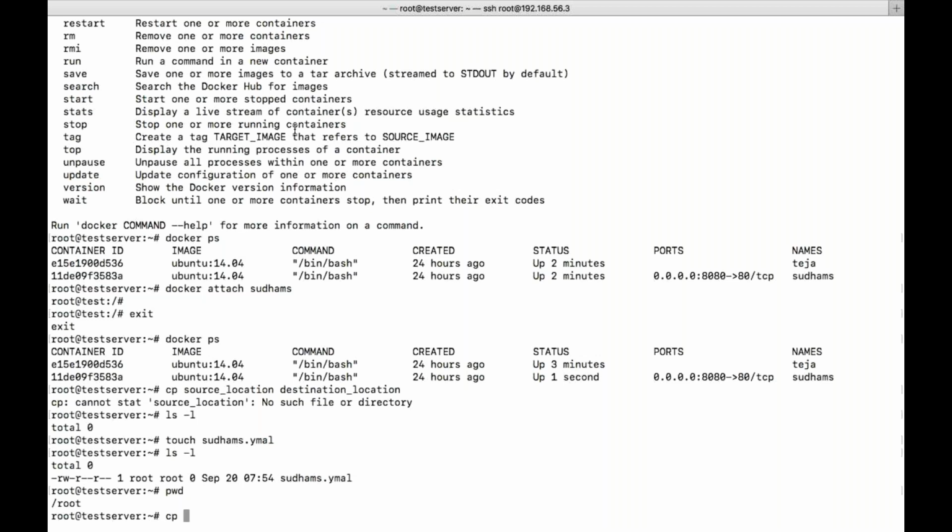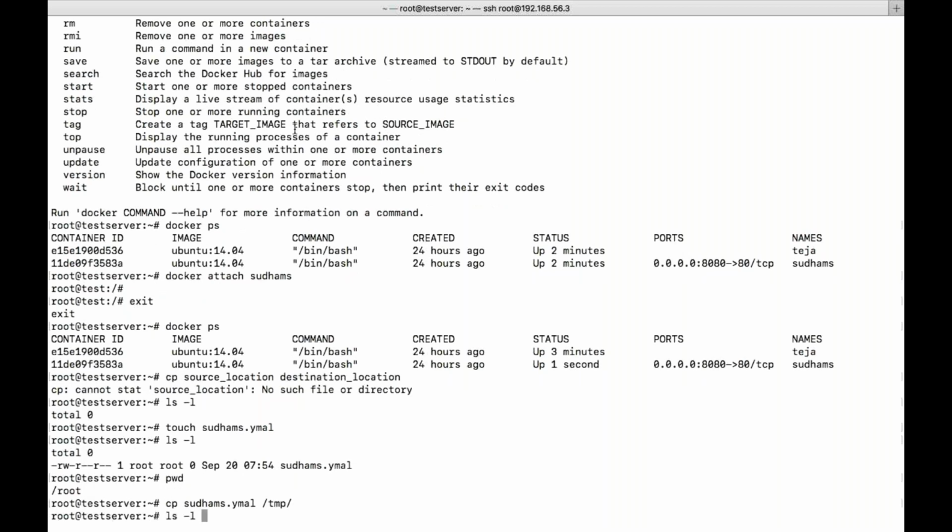I don't want to use recursive because it is just a file, not a directory. I'm already in the root directory, so I'm not giving the complete path. And the destination is, I just want to copy it to the /tmp directory. Now if you go to the /tmp directory, you can see this file is present.